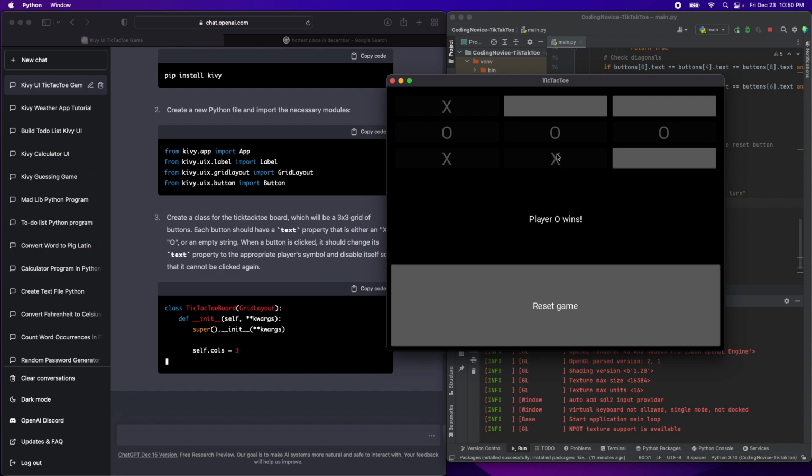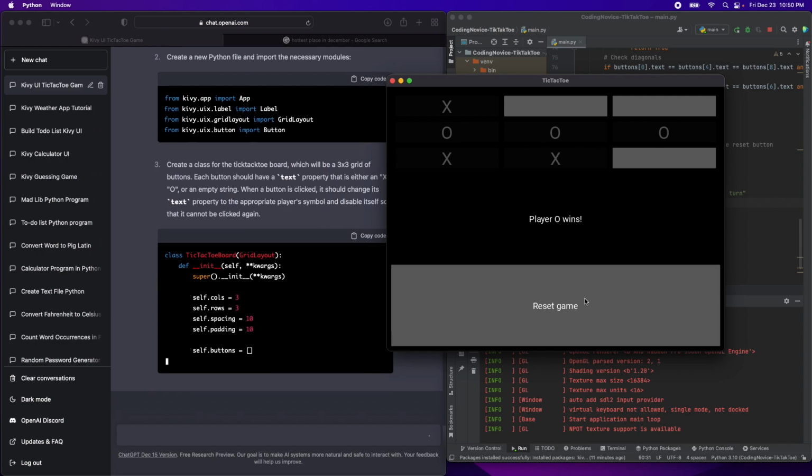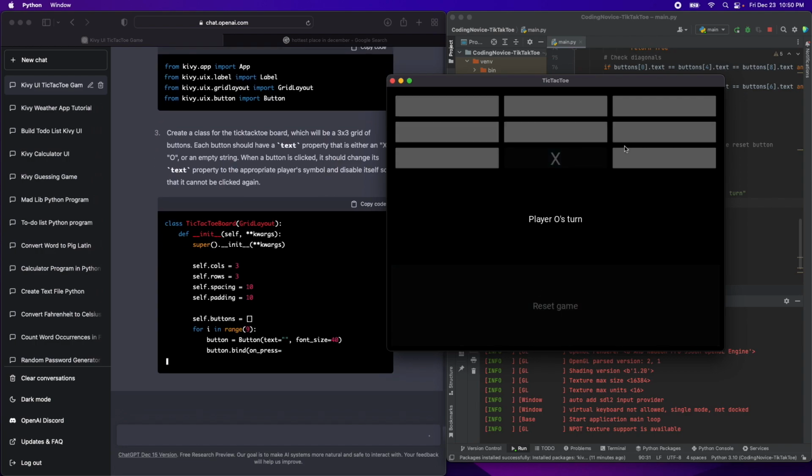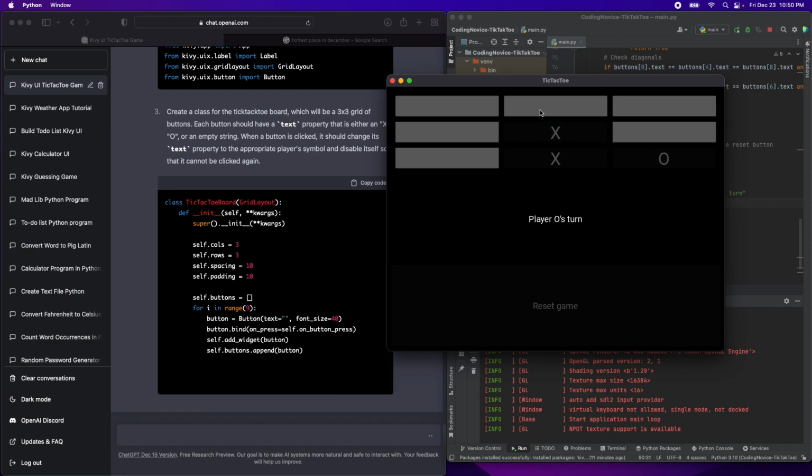Wow, we have a working tic-tac-toe game. I'm not sure how it works, why it works, but it works. So I'm pretty happy with this. Amazing.